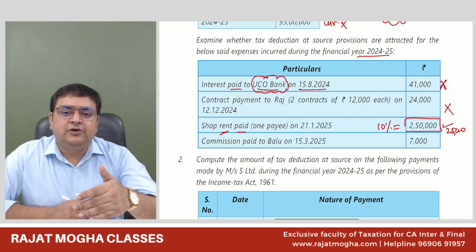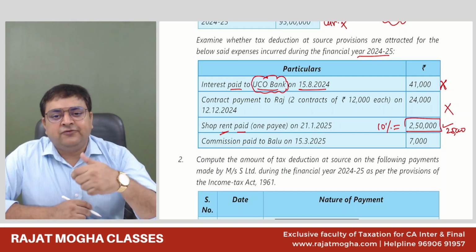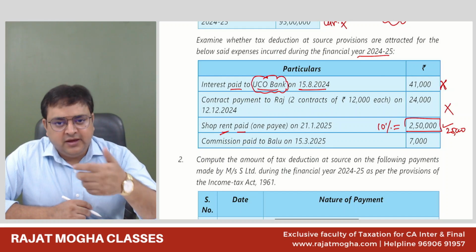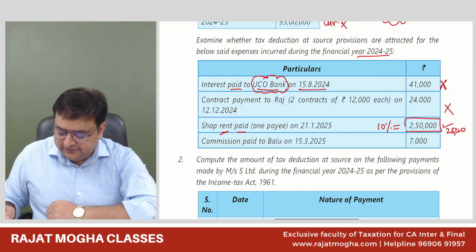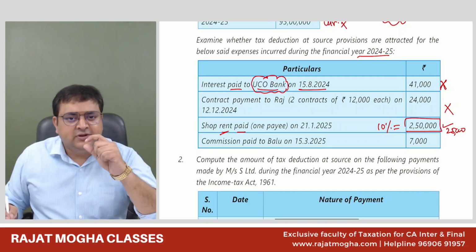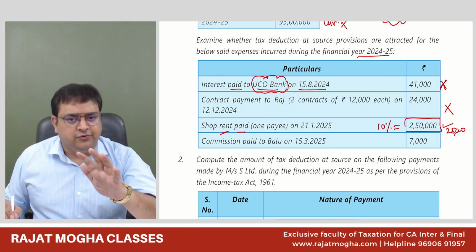if the individual's turnover of the last year is more than 1 crore, then he is required to deduct TDS on rent at a rate of 10% for a building if the threshold limit of 2,40,000 rupees is exceeded. And here it is more than 240, so it would be 250 into 10. Should we deduct only on the excess amount? No, on the entire amount. That excess is only in 194Q. Correct?